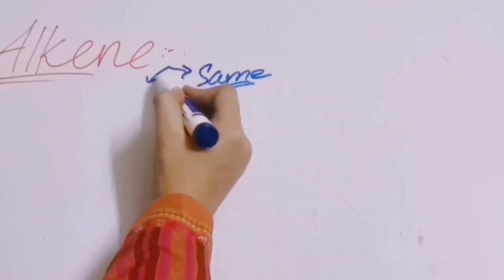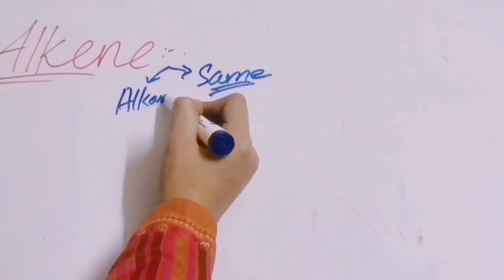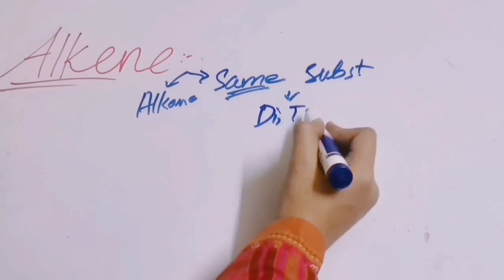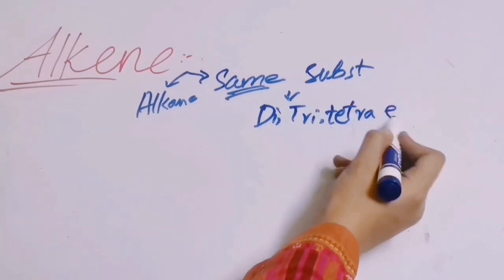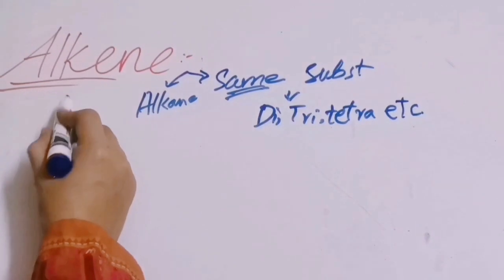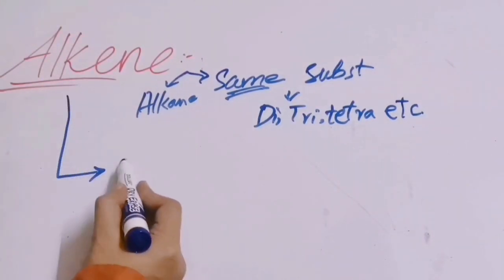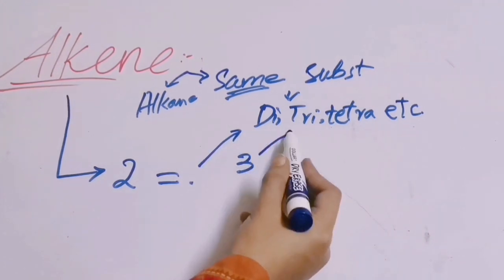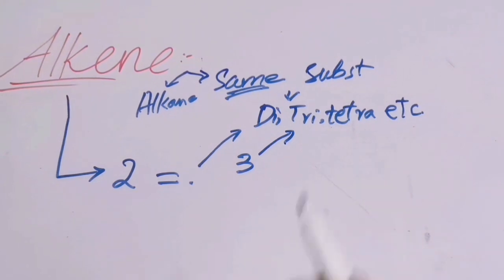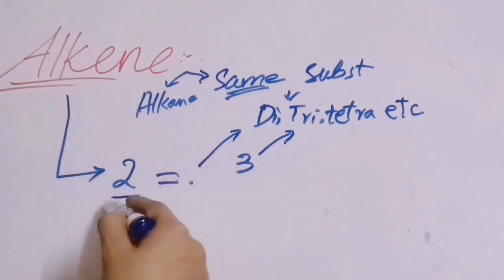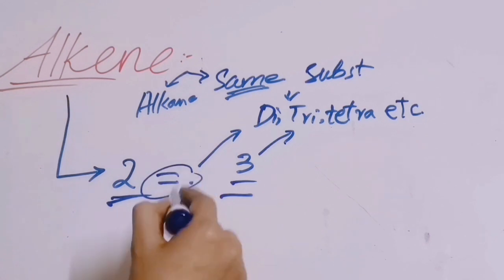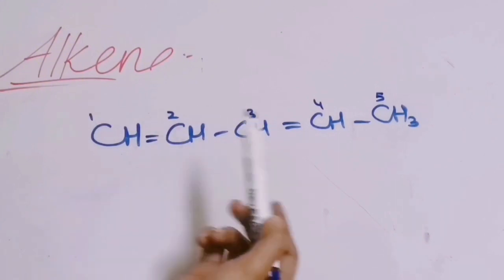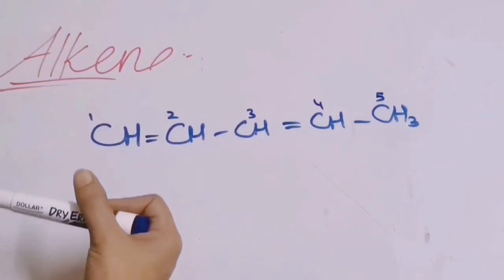In alkanes we were saying that if we have the same substituents present, we will write the prefixes di, tri, tetra, etc. And in case of alkenes, if we have 2 double bonds present, then we will use di. If 3 double bonds are present, then we will use tri and so on. So for alkenes we are using the prefixes for the double bond. Now in this example, if you write the numbering from this side or from that side, the double bonds will get the same numbers.